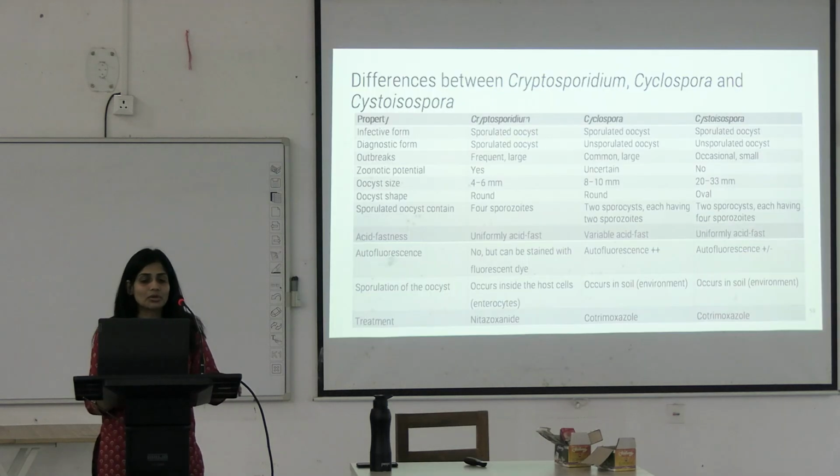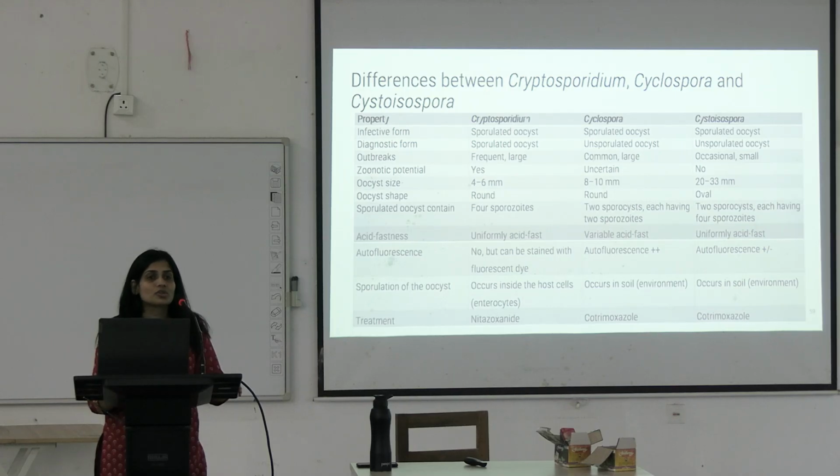In such cases you will be able to differentiate these oocysts because, take a look here. See, the sporulation of the oocyst is taking place in the enterocyte in case of Cryptosporidium, okay. But in Cyclospora and Cystoisospora, the sporulation of the oocyst is taking place where? In the soil, in the environment, after the feces is passed from the patient.